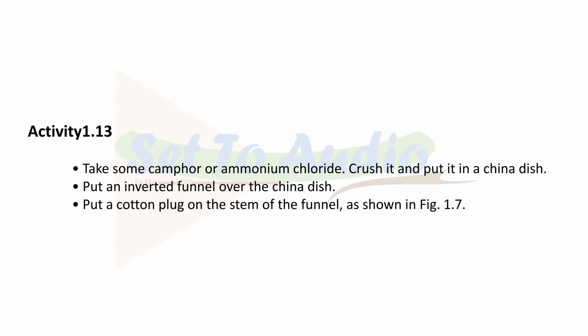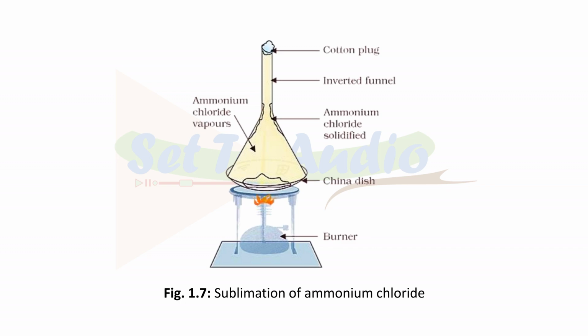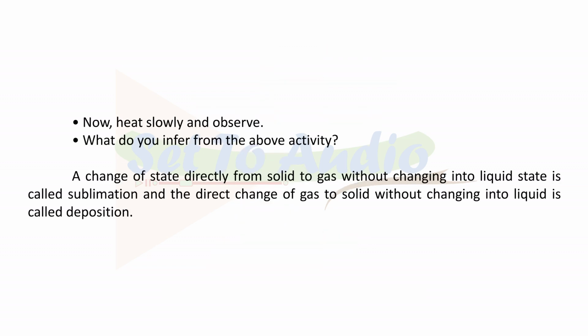Activity 1.13. Take some camphor or ammonium chloride. Crush it and put it in a china dish. Put an inverted funnel over the china dish. Put a cotton plug on the stem of the funnel, as shown in Figure 1.7. Figure 1.7. Sublimation of ammonium chloride. Now, heat slowly and observe. What do you infer from the above activity?